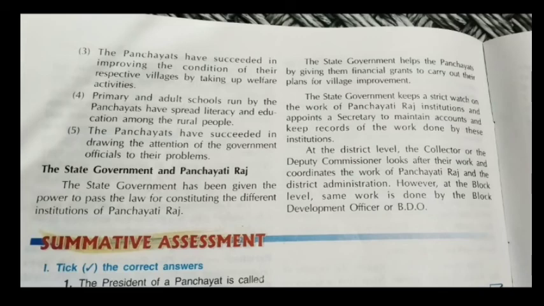And the Jilla Parishad is the apex organization of the three-tier system of the Panchayati Raj. Why? Because the Jilla Parishad helps the village panchayats and the block samitis to coordinate their work. It also gives advice to the government on the work of the panchayats and the block samitis. Implementation of 5-year plans and other plans for rural development are also the responsibility of the Jilla Parishad.